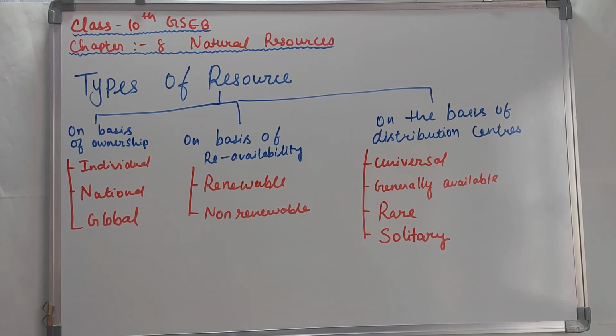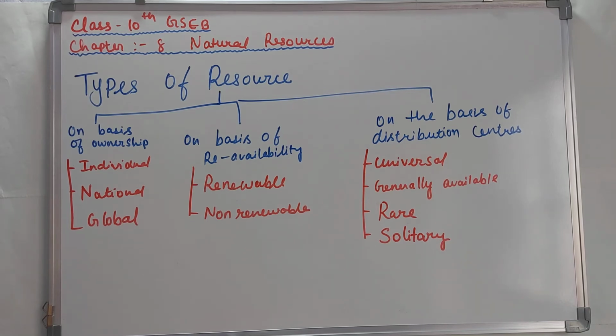Let's take an example of air. Air is a global resource. How can we say? Because no one is the owner of air. It is not that there is India's air or America's air. No one is the owner of the air, and it is a resource, it is a natural resource, and its ownership is global.